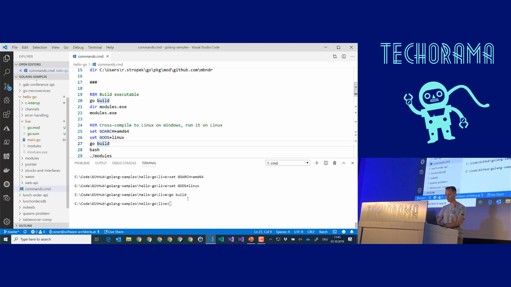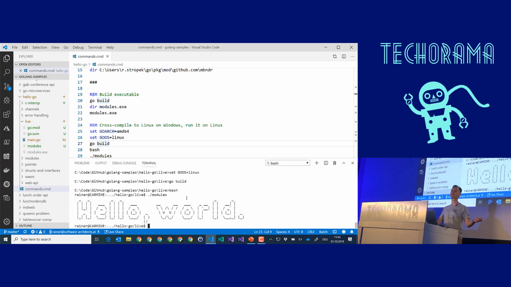Now let's run this Linux file, just run a bash, and then we just say modules, and you see, this works perfectly fine. So from a single Go code, we can reference our packages and build a Windows version, a Linux version, and many other versions too. Good.